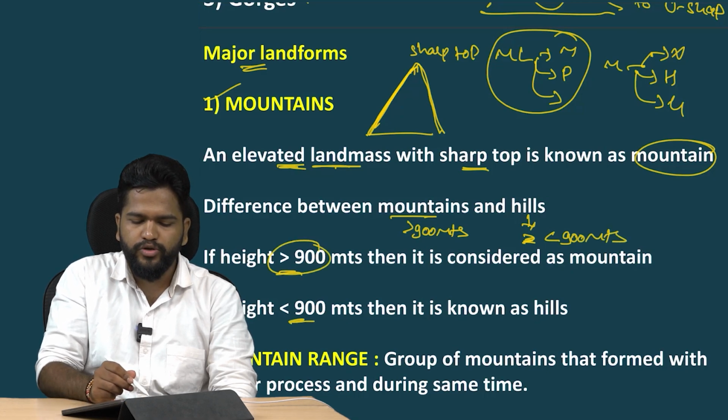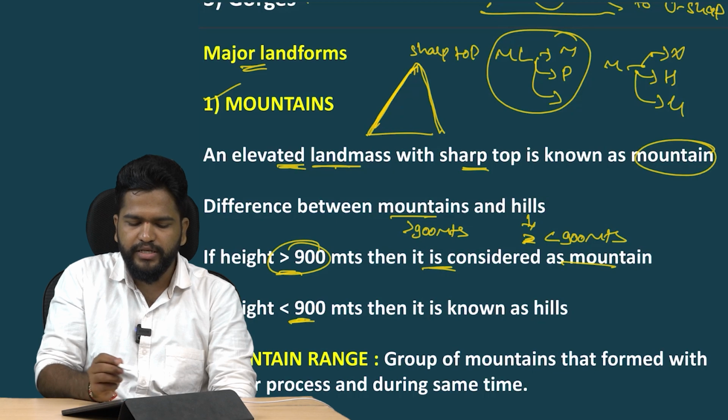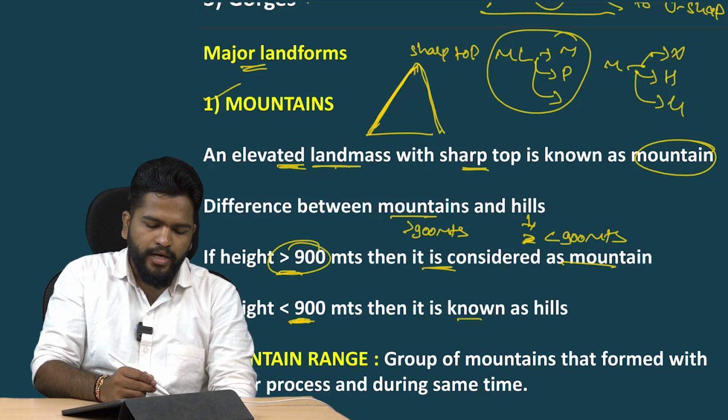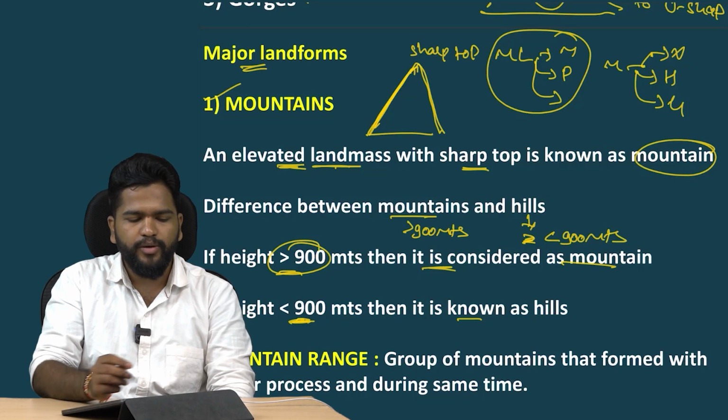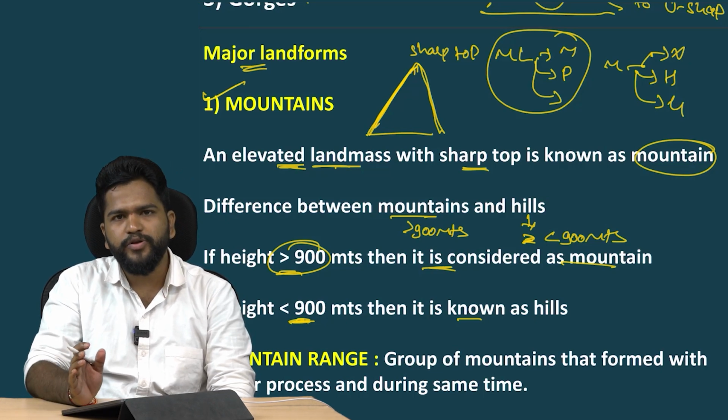So here, if the height is more than 900 meters, then it is considered a mountain. If the height is less than 900 meters, it is known as hills. Now, when we are studying about mountains, we have to know the differences between